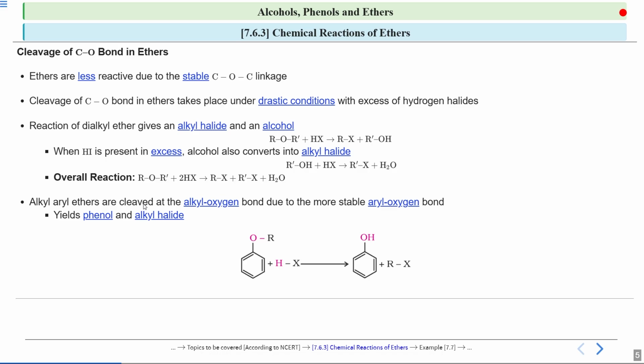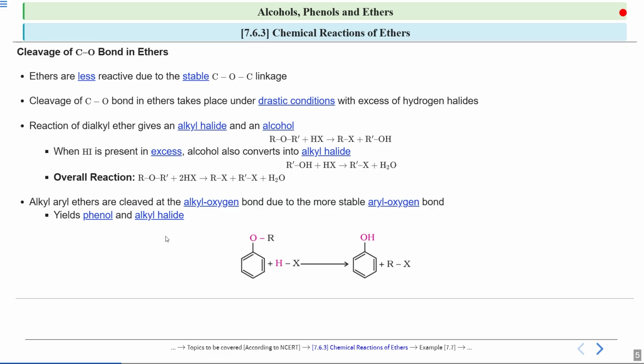Okay, because these lone pairs take part in the resonance with this ring. Since the lone pairs are delocalized over here and the resonating structures are over here, this bond is stable. Okay, that is your aryl oxygen bond.